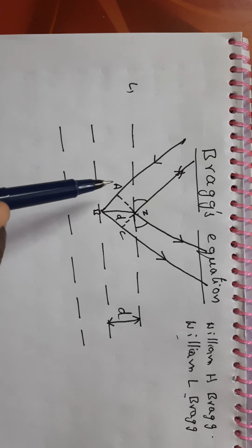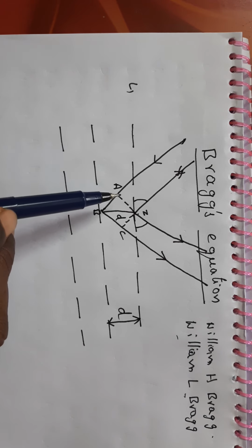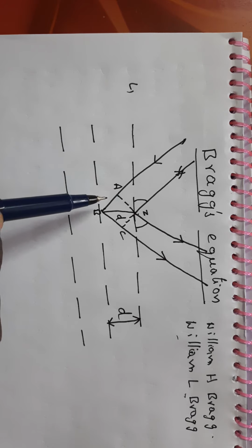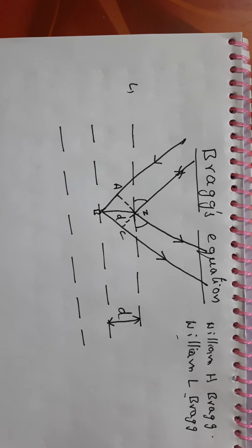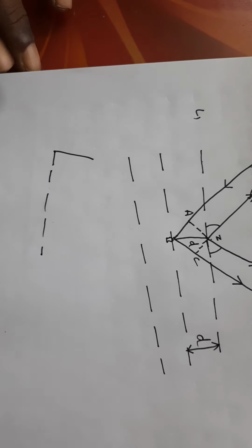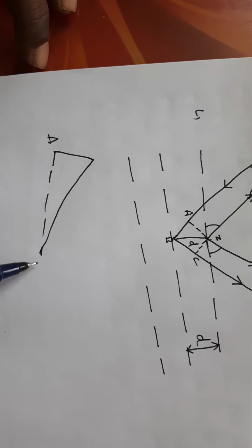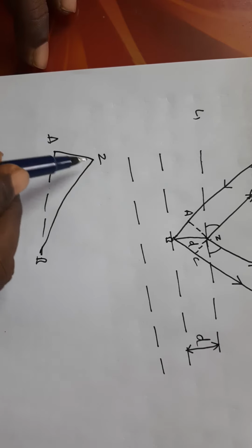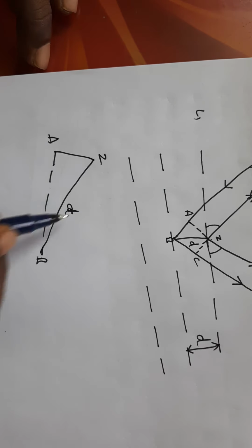Here, according to the trigonometry, if you take this one, A, B, Z, for example, this is A, this is B, this is Z. The distance between Z and B is small d.